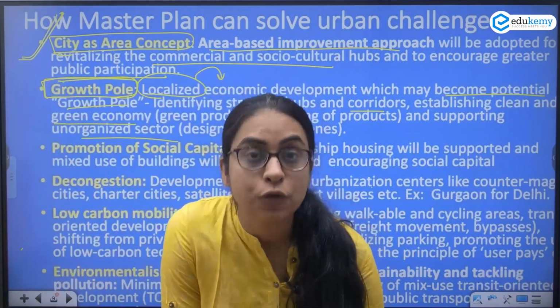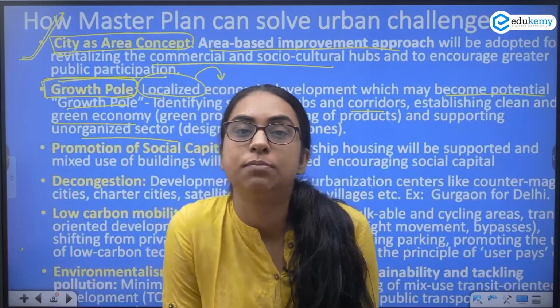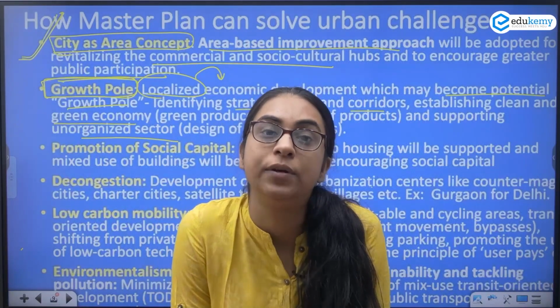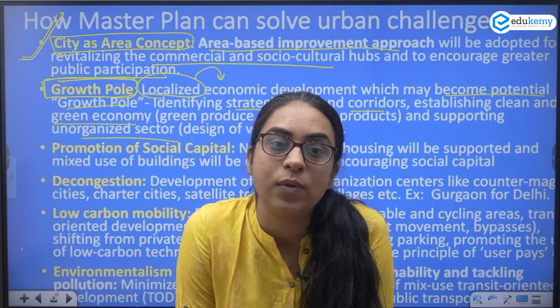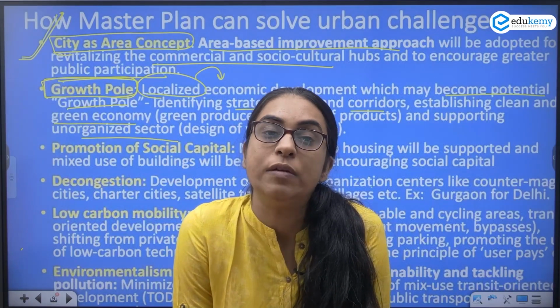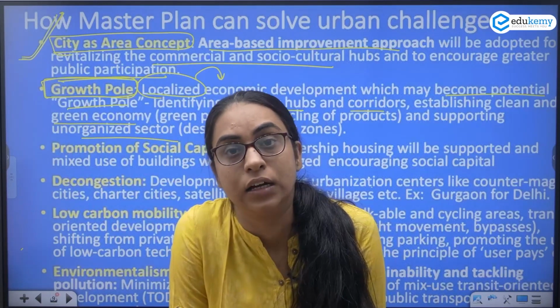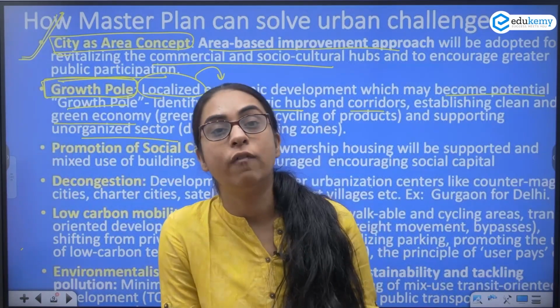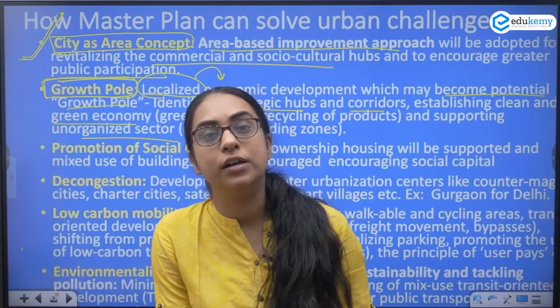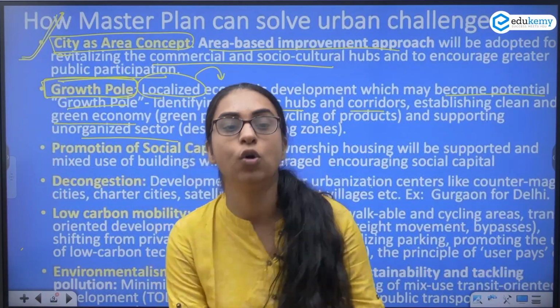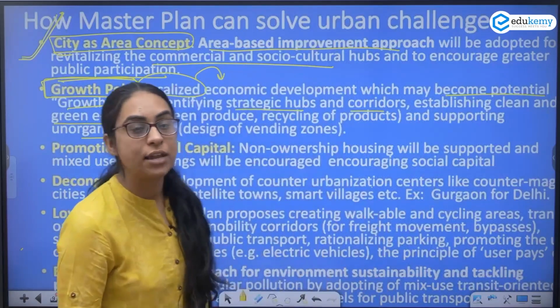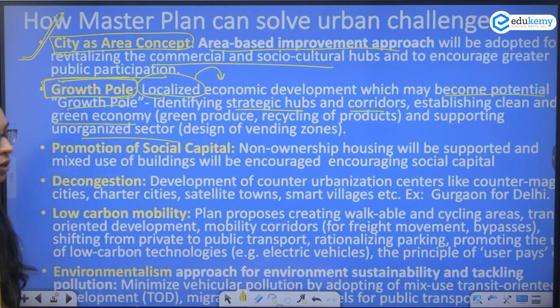Okay, so what are we saying? That there are a few features in the Master Plan of Delhi which can help Delhi overcome the challenges. When we plan for Delhi as an area, we help Delhi overcome issues like urban congestion. When you go for the growth pole model, you decentralize the growth.